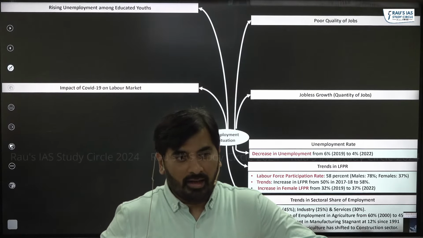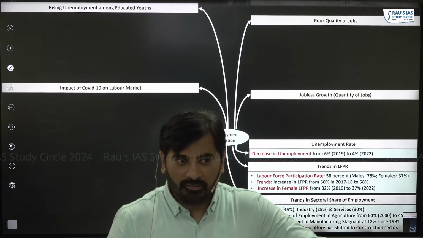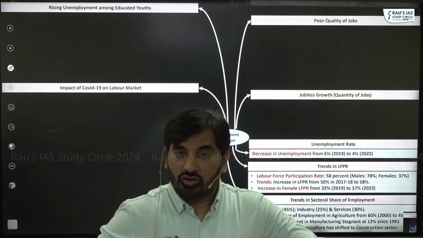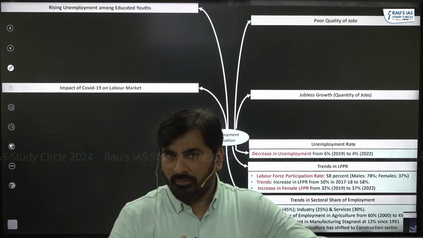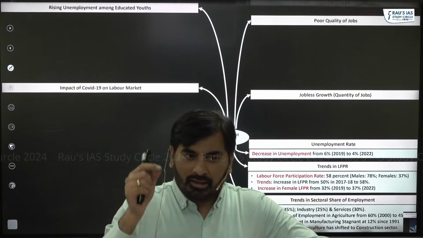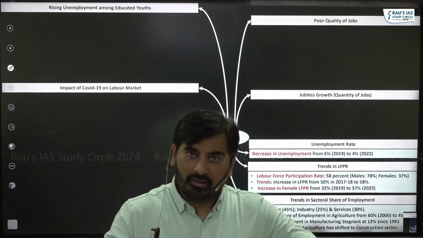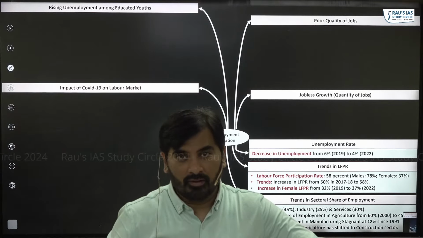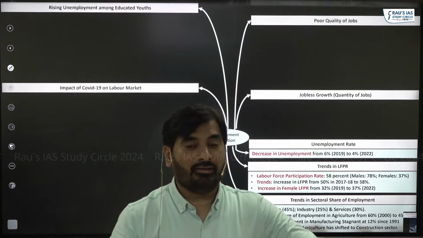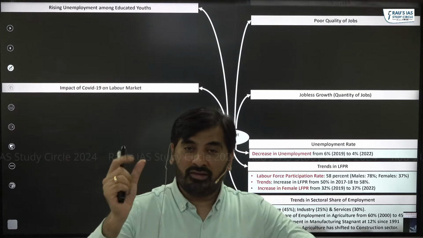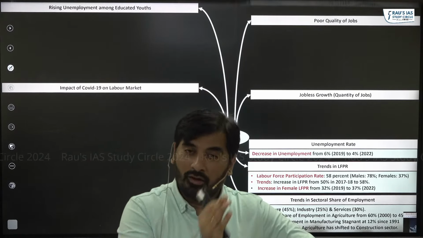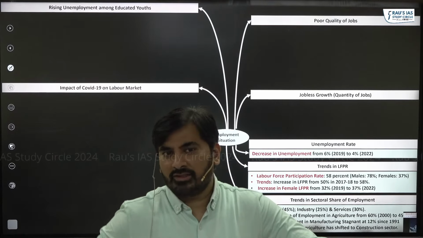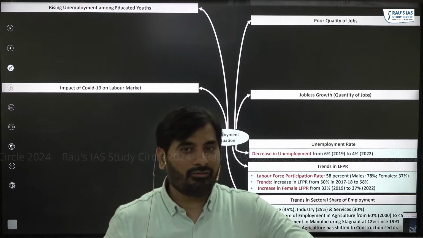That being said, apart from focusing on the quantity of jobs, India should also focus on the quality of jobs. That is, the jobs that we are creating should not be informal jobs. They should be high paying, high productivity, formal sector jobs. Look at the words: high paying, high productivity, formal sector jobs, which means the quality of jobs should also be equally good. What is India's progress with respect to the quantity and quality of jobs?